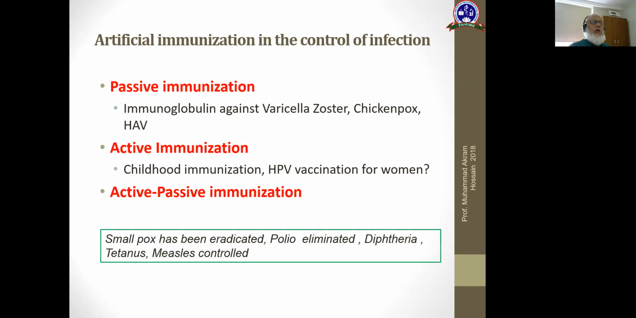community. Artificial immunization in control of infection: passive immunization, immunoglobulin against chickenpox, HIV; active immunization, childhood immunization, and human papillomavirus vaccination for women; active-passive immunization. Smallpox has been eradicated, polio also; diphtheria, tetanus, and measles are controlled.